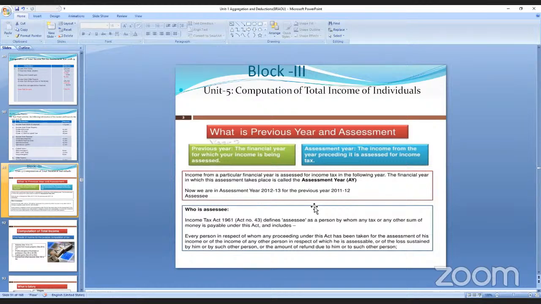Every person in respect of whom any proceedings under this Act have been taken for the assessment year, and whose income is assessable, and the loss sustained by him or by such other person. That is, if an excess amount is paid by a person, then it will be refunded.